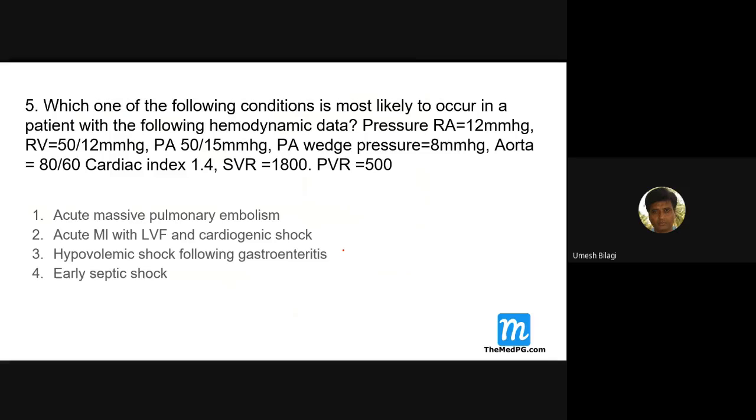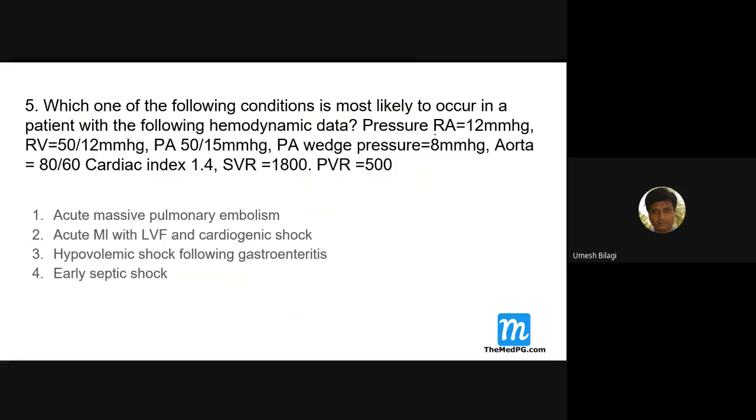Which one of the following conditions is most likely to occur in a patient with the following hemodynamic data? Pressure of RA is 12, RV is 50 by 12, PA is 50 by 15, pulmonary wedge pressure is 8, aorta is 80. So, what do you think in this case? They're asking you actually. Now we'll analyze this.